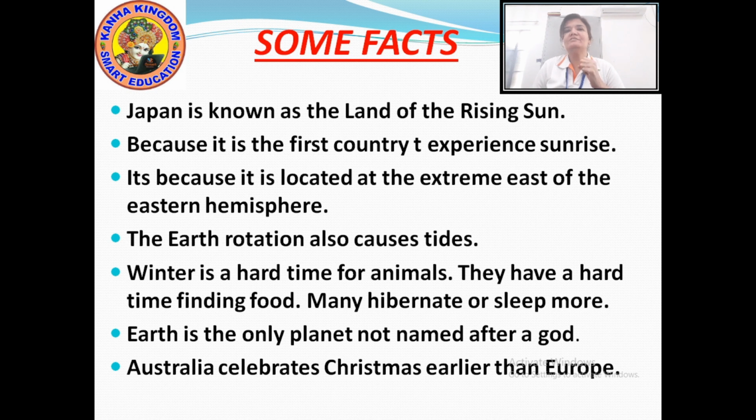Surprised? But it's true. Why is it so? It's because Australia lies in the southern hemisphere, and December is their summer season. Because of the tilt of the earth, I told you, the part of the earth which is in front of the sun receives more sunlight and will have summer. The part which receives less sunlight will have winter. So as Australia lies in the southern hemisphere, in December it is summer season.